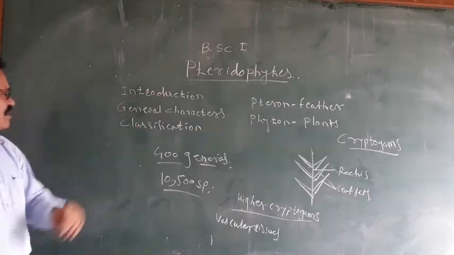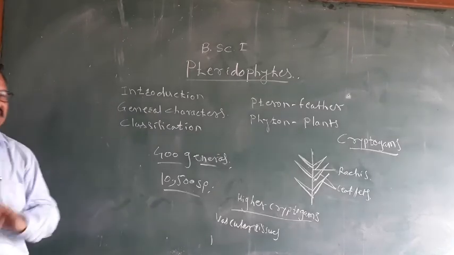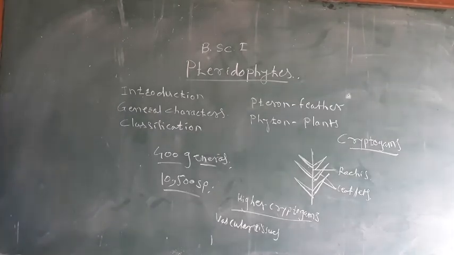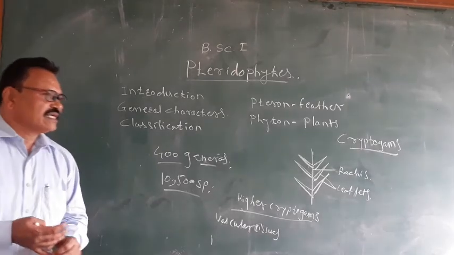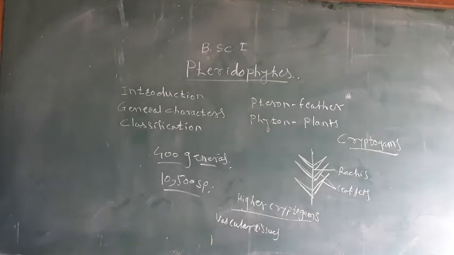This is about the introduction of the pteridophytes. Then the general characters. Which are the general characters of the pteridophytes? General characters include the habitat, morphology of the plant, internal structure, reproduction, etc. The pteridophytes are mostly herbaceous plants, and they can grow in moist, shady places.